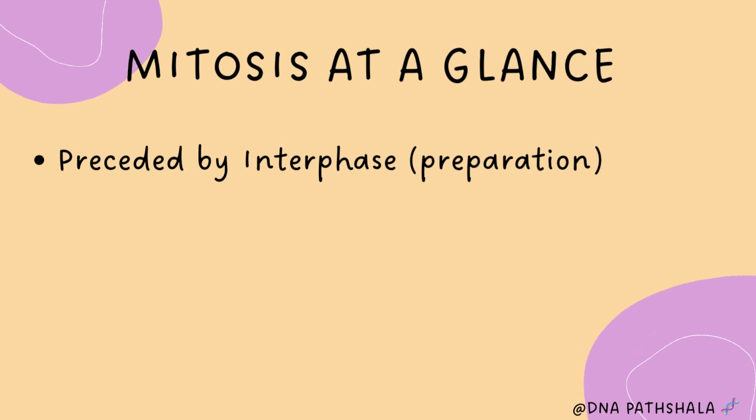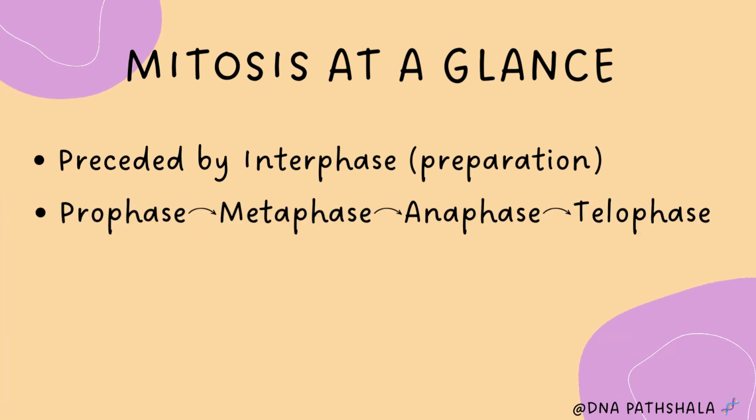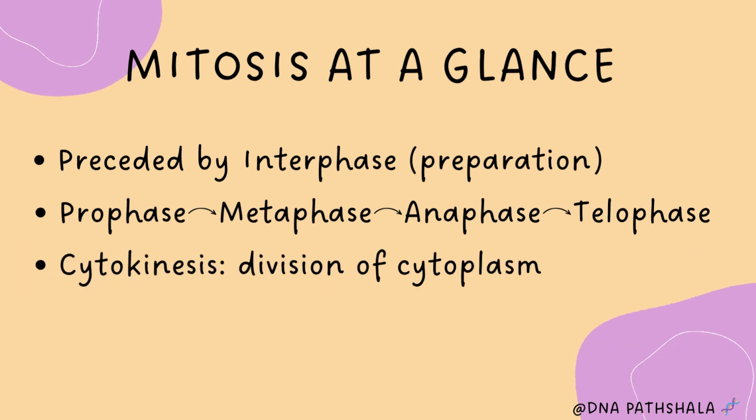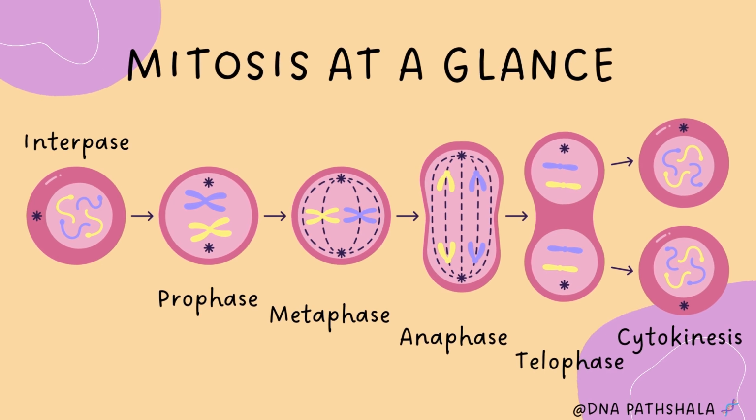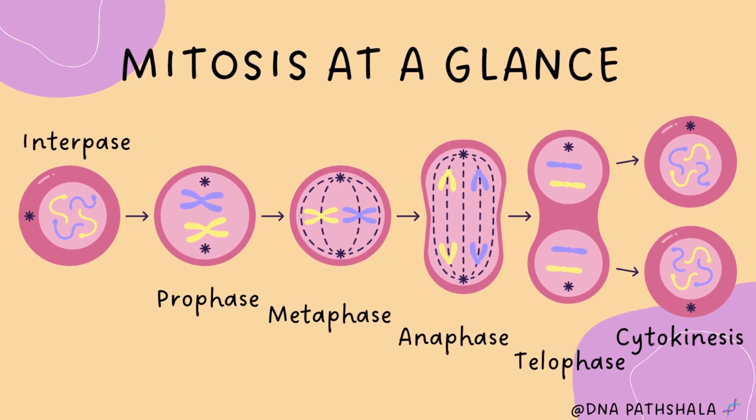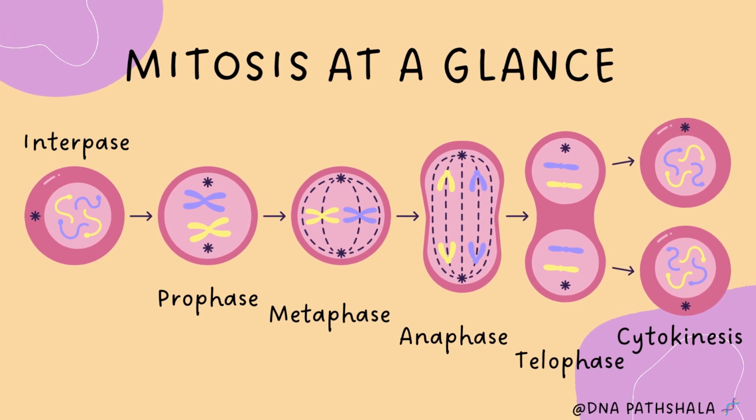Now M stage, that is mitosis. It is preceded by the interphase, that is the preparation phase. It has four stages: Prophase, Metaphase, Anaphase and Telophase, where the cell divides. And then cytokinesis occurs, that is division of the cytoplasm. So M stage is divided into mitosis plus cytokinesis. See, here is the diagram. In interphase, the cell is prepared, then mitosis occurs in four stages: prophase, metaphase, anaphase and telophase, and last is cytokinesis, that is the division of cytoplasm.